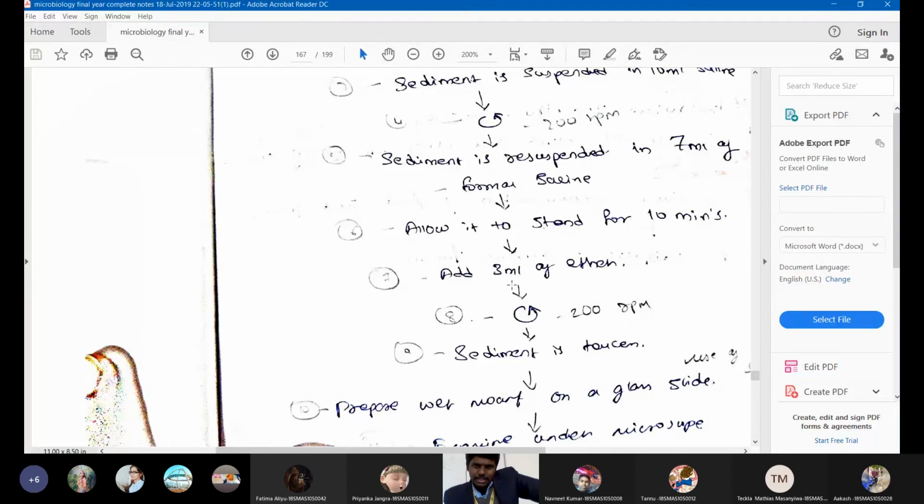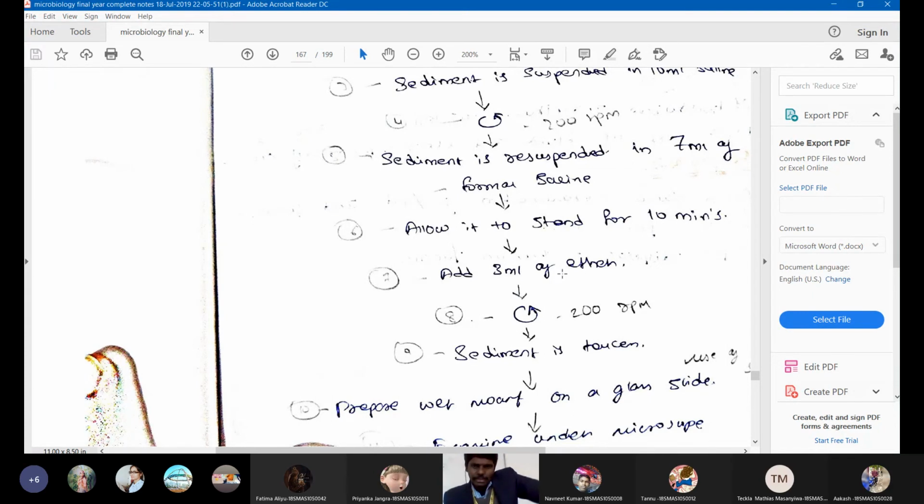In this step only the problem will come. After adding ether, if you are not holding the test tube properly, the liquid will spill on your face. So handle with care when you are handling ether solution. Immediately after adding ether, gas will form in the test tube, so be careful when you are adding ether.